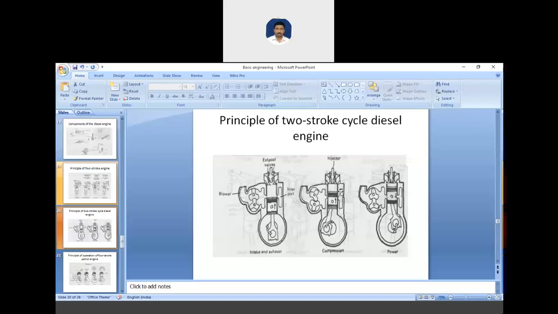First, let me tell you about the SI and CI engine difference. What is the difference between SI and CI engines? Can anyone tell what is the difference between the SI and CI engine? Anyone?